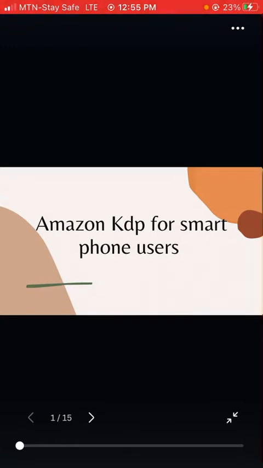This training is especially for people who use mobile phones and cannot yet afford a laptop, or who don't have access to laptops as of now, and want to benefit from the income potential of Amazon KDP. This training is all about teaching you how to use your mobile phone to carry out the basic things you need to do to have your book up on Amazon KDP.